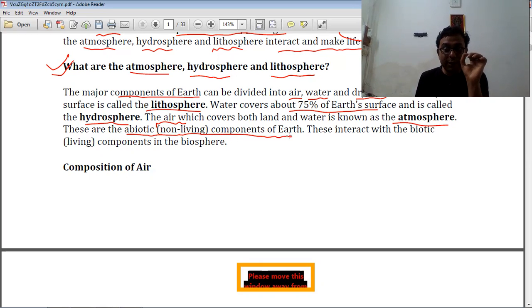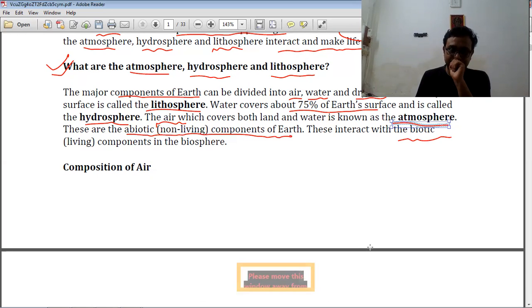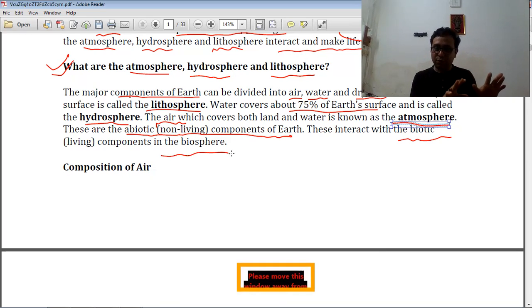But without these non-living things, living things would not be possible. The living things are termed the biotic component of the biosphere. So you understand what is meant by atmosphere, what is meant by hydrosphere, and what is meant by lithosphere. That is a very important part. In the science Olympiad exam, a lot of questions come from that particular part.